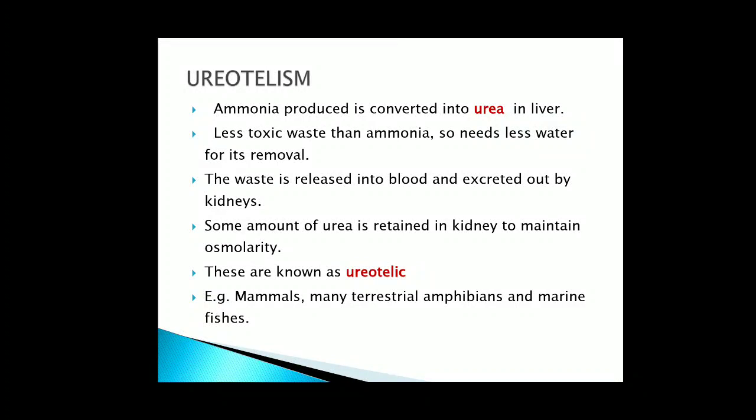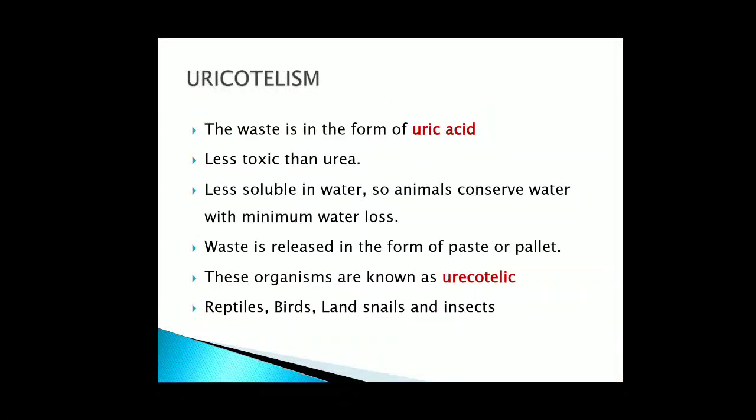So urea is eliminated, but some urea is retained in the kidneys to maintain the osmotic balance. So kidneys function in the process of excretion as well as osmoregulation. What is osmoregulation? Do you know osmosis? So osmoregulation is to maintain water and ionic balance of the body. So this ureotelic removal of urea occurs in mammals, many terrestrial amphibians, and marine fishes.